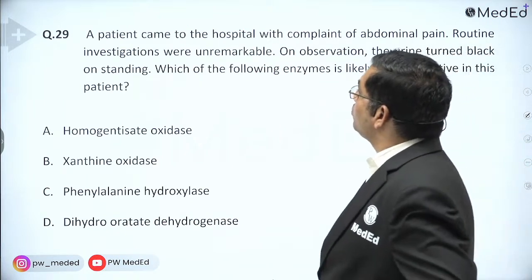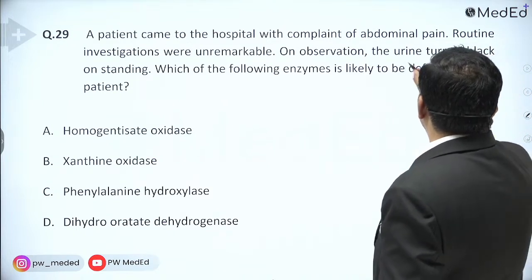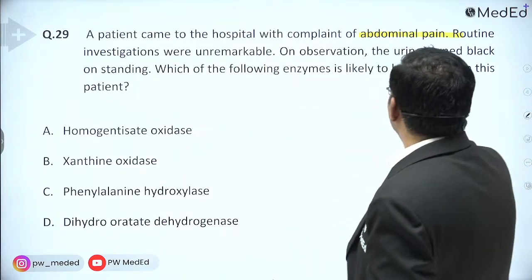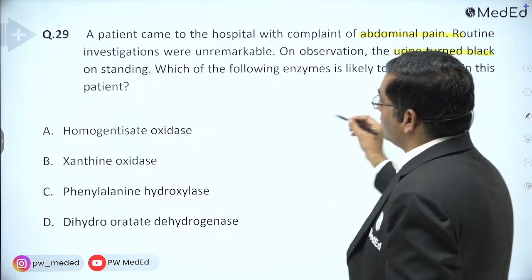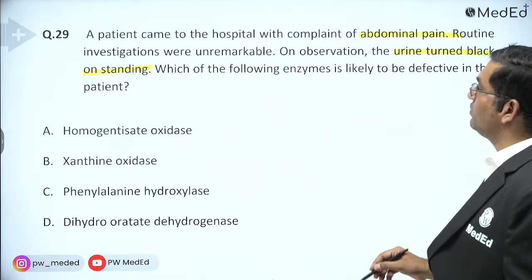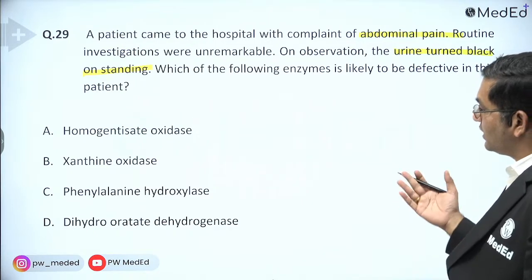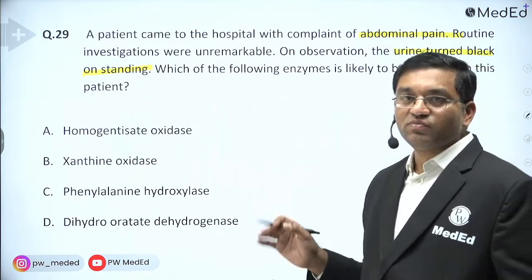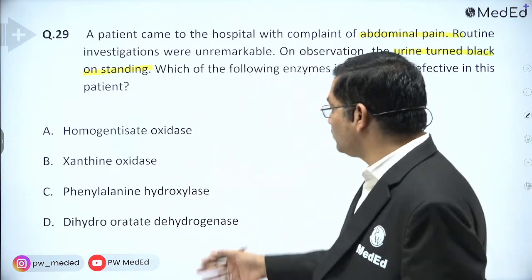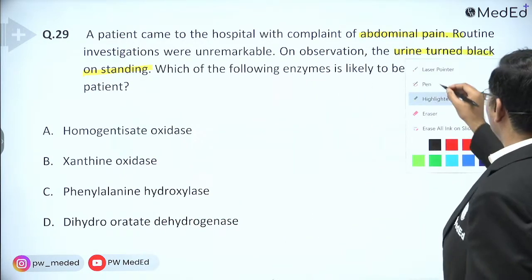A patient came to hospital with complaint of abdominal pain. Routine investigations were unremarkable. On observation, the urine turned black on standing. Which of the following enzymes is likely to be defective in this patient? Urine turned dark on standing. So it is a case of alkaptonuria. What is the diagnosis here? Alkaptonuria. And which one is defective? See for the other options also.